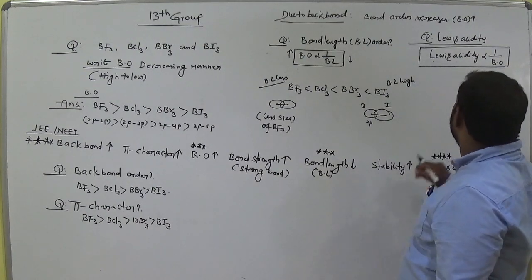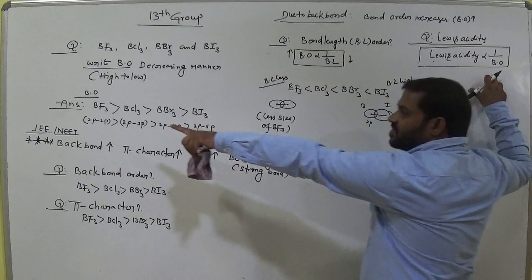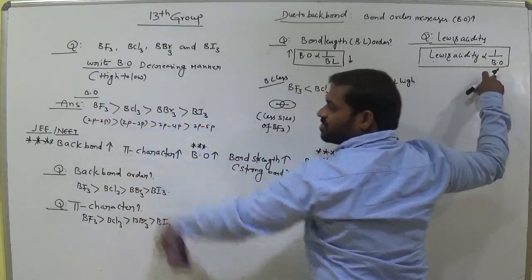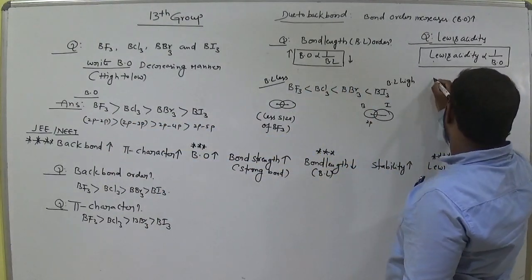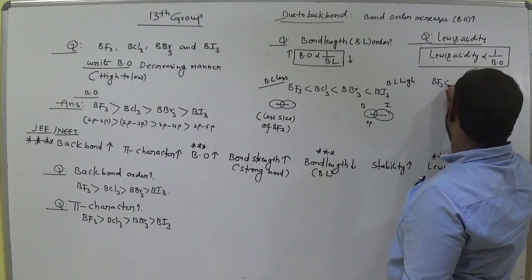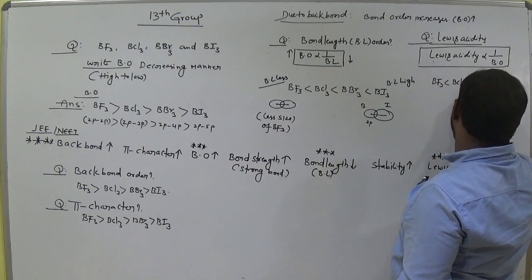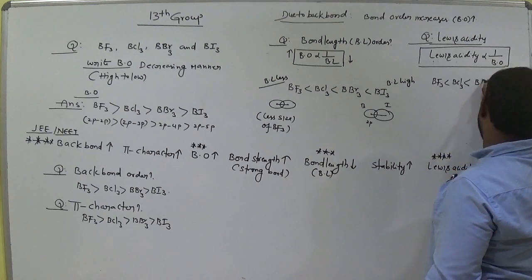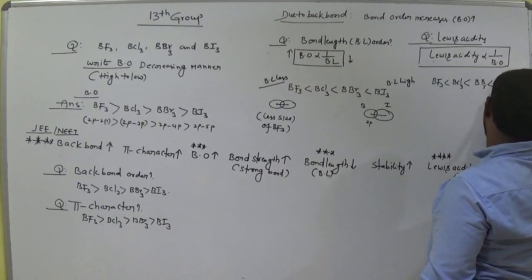So that means bond order is high for this one, which means it has the least Lewis acidity. Am I right? So boron trifluoride is less than boron trichloride, is less than boron tribromide, is less than boron triiodide.